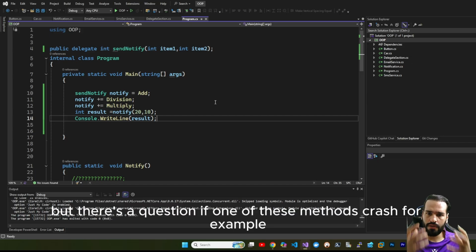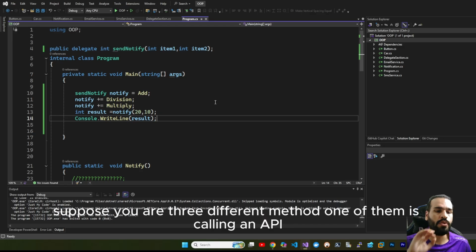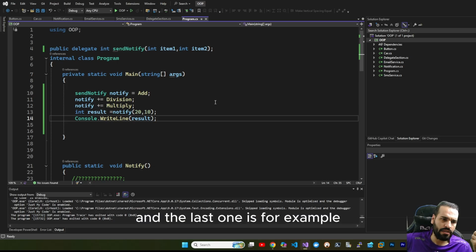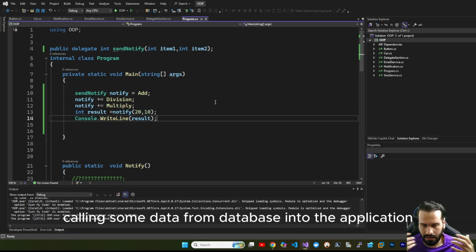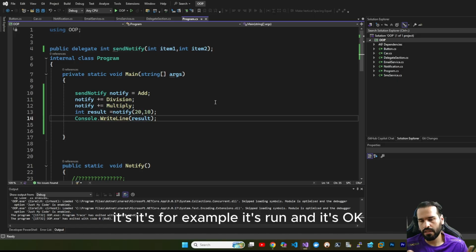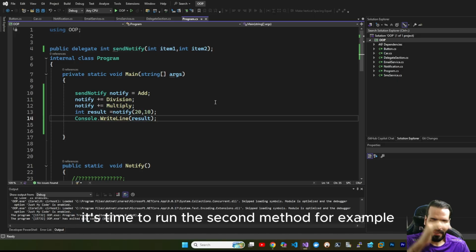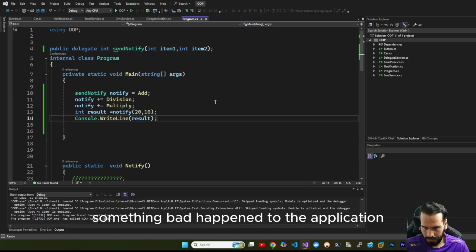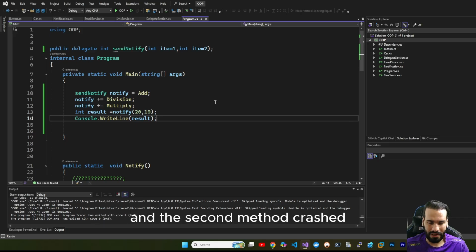If one of these methods crashes, for example, suppose you have three different methods. One of them is calling an API. Another one is logging some items into an external file. And the last one is, for example, getting some data from a database into the application. For example, the first item is calling an API. Okay, it runs and it's okay. It's time to run the second method. For example, it's logging. But if something bad happened to the application and the second method crashed, what happened?